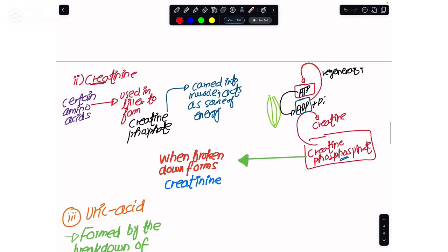Now, if I were to go further into the discussion of the nitrogenous waste material, we have creatinine coming. There are certain amino acids in our liver, and these amino acids are modified in the liver. My liver would make a compound out of them, and that compound is creatine phosphate. This creatine phosphate is later carried to the muscles, where it allows the formation of ATP.